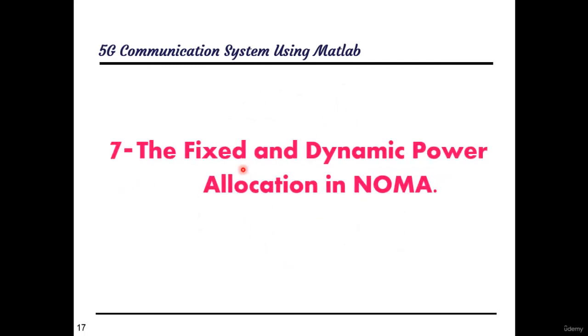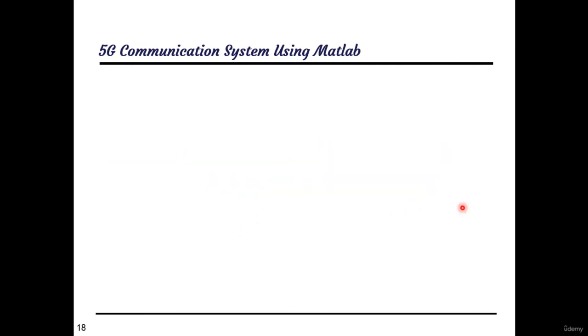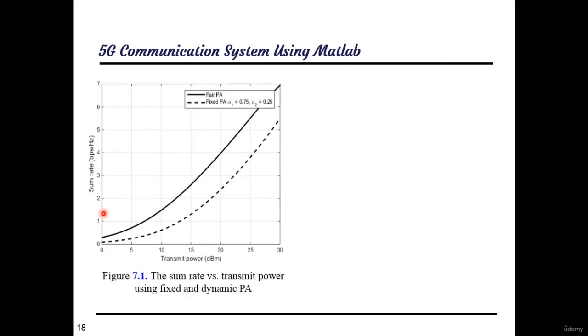Outline number 7, the fixed and dynamic power allocation in NOMA. Using the Matlab codes, you will get the following results. This is the sum rate in bit per second per hertz versus the transmitted power using fixed and dynamic power allocation. According to the simulation parameters used in the Matlab code, the dynamic power allocation outperforms the fixed power allocation in terms of the sum rate capacity within the variation range of the transmitted power from 0 up to 30 dBm.